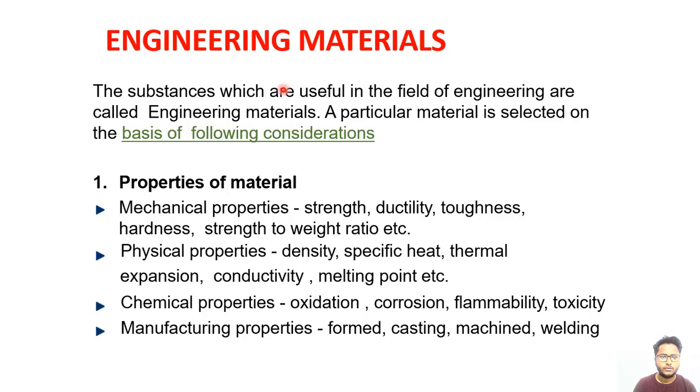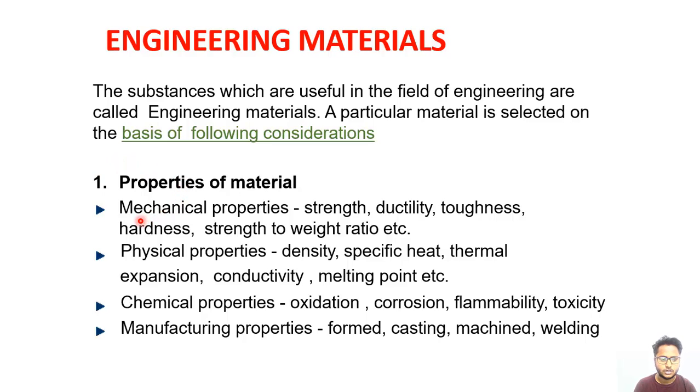So, engineering materials. What is engineering materials? It is the substances which are useful in the field of engineering are called engineering materials. A particular material is selected on the basis of the following considerations. The first one is the properties of the material.